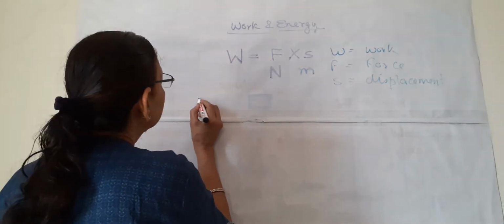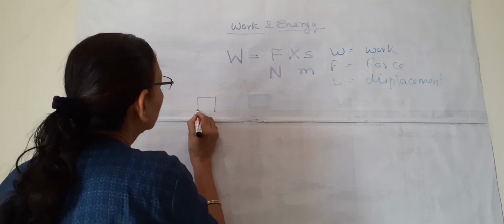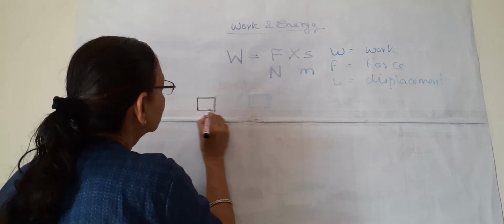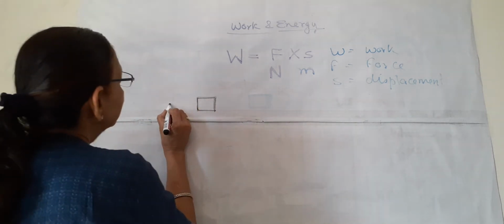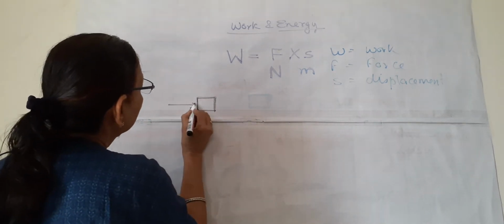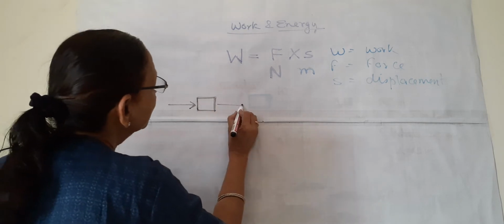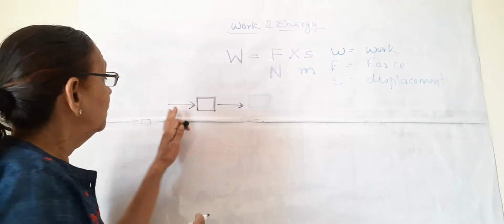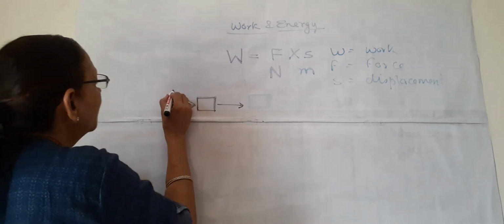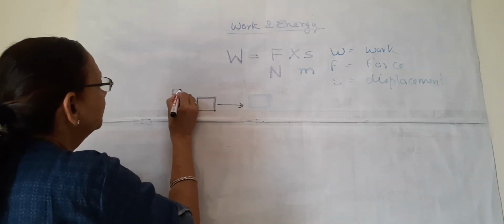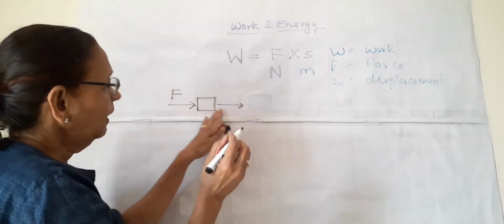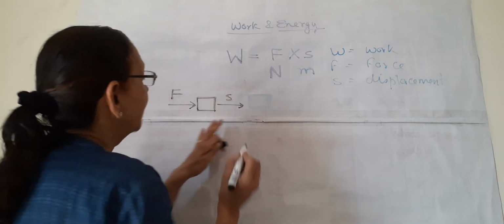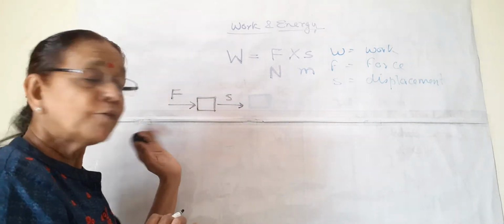We will take the same example of the box. Suppose this is a box, and a person is pushing this box in this direction, and this box is displaced in this direction. So this arrow shows force in this direction, and this arrow shows displacement in this direction. So this may be one case.